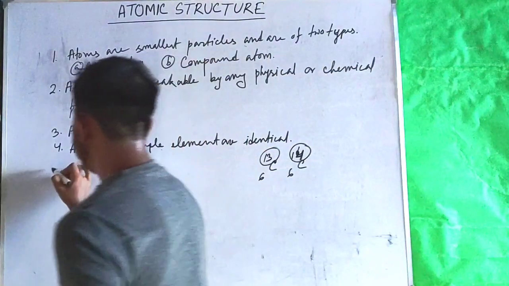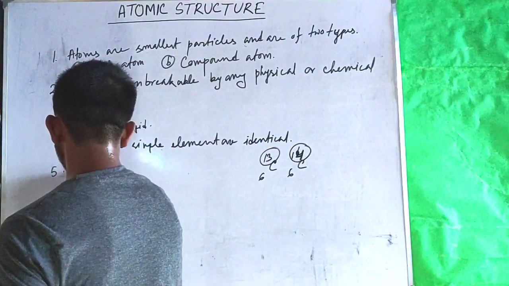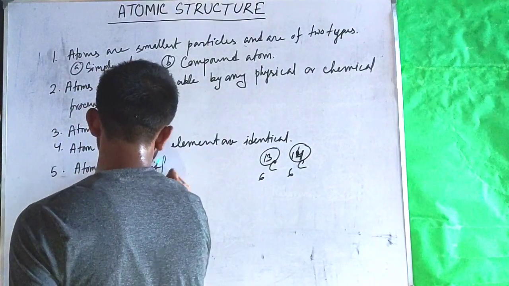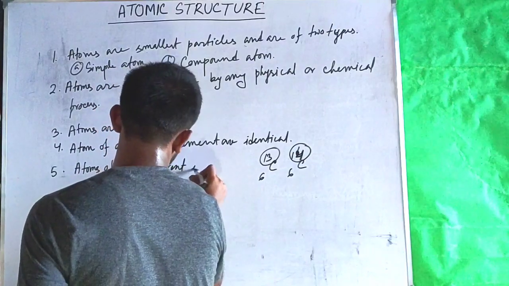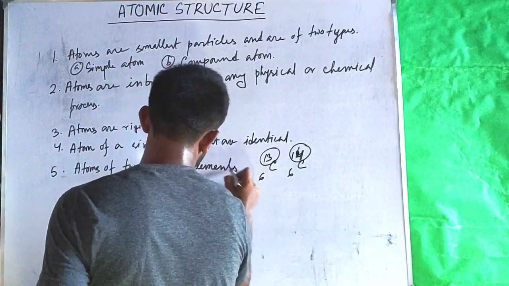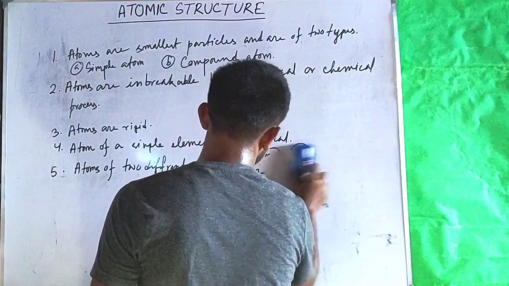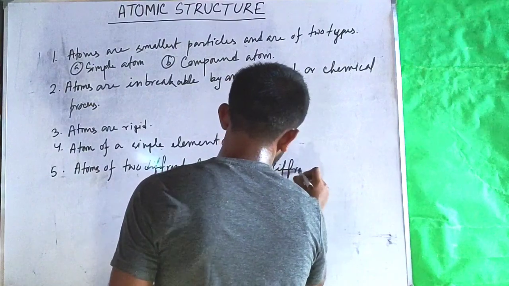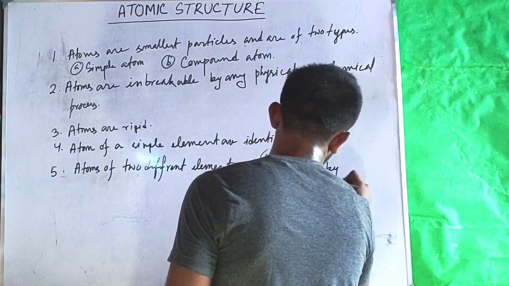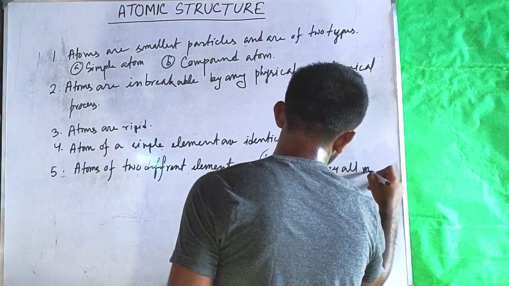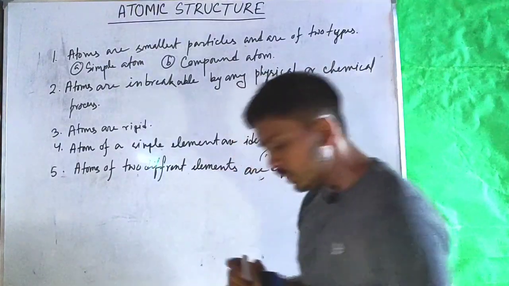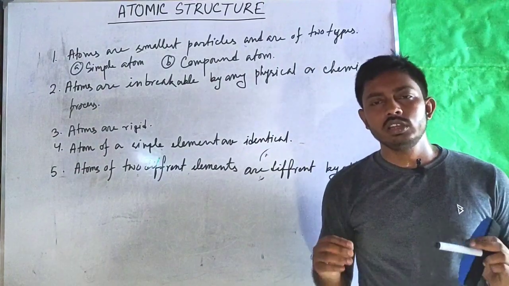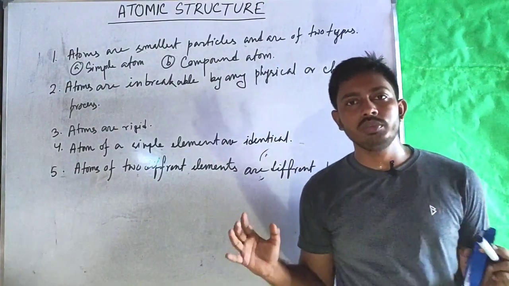The fifth postulate was atoms of two different elements are different by all means. That means if we take two atoms of two different elements, then they will be different in all physical and chemical behavior.